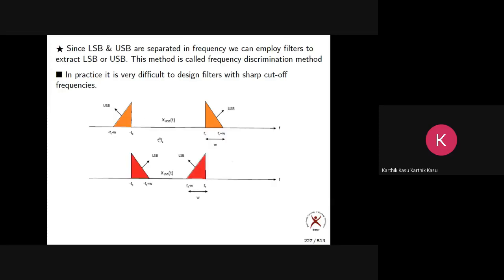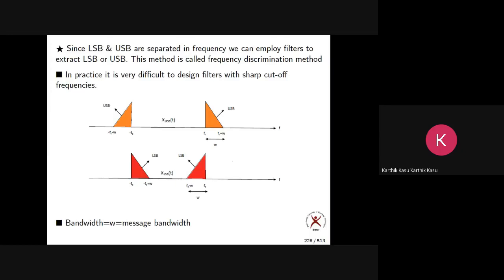So this is the spectrum of SSB if you transmit the upper sideband, and this is the spectrum of SSB if you transmit the lower sideband. Now what is the bandwidth? Only W, because we are transmitting only one sideband. In DSBSC and AM the bandwidth was 2W because we were transmitting two sidebands. Since we transmit only one sideband, the bandwidth becomes half, which means only W. So in SSB the bandwidth is equal to W, the message bandwidth.